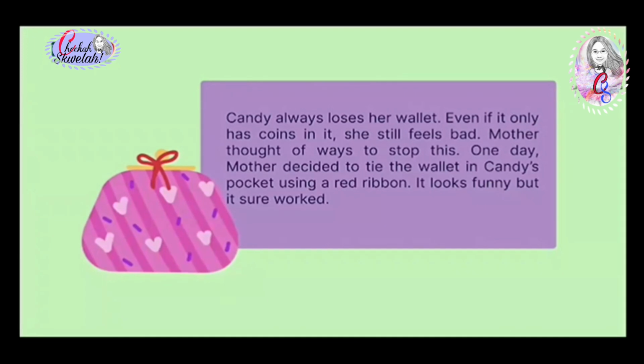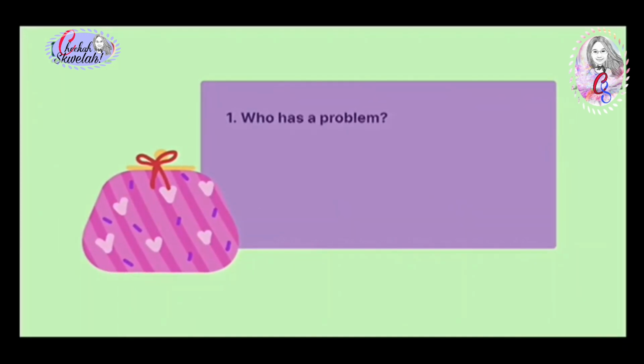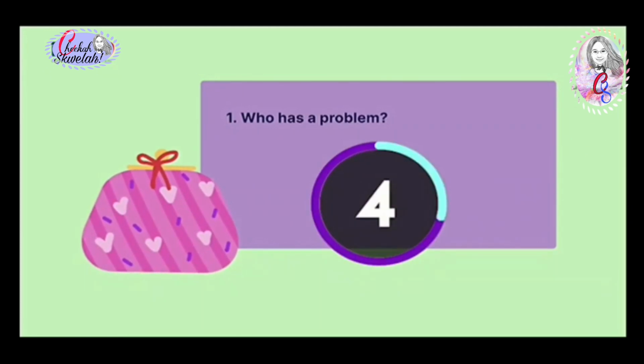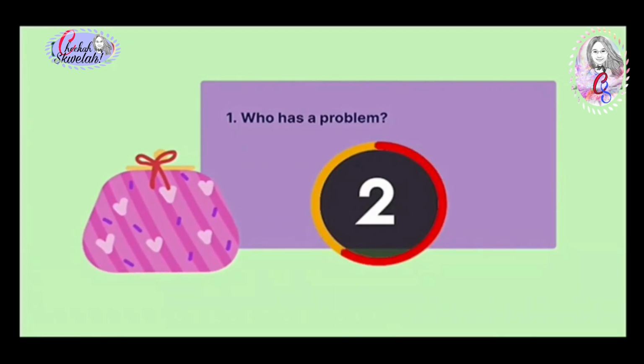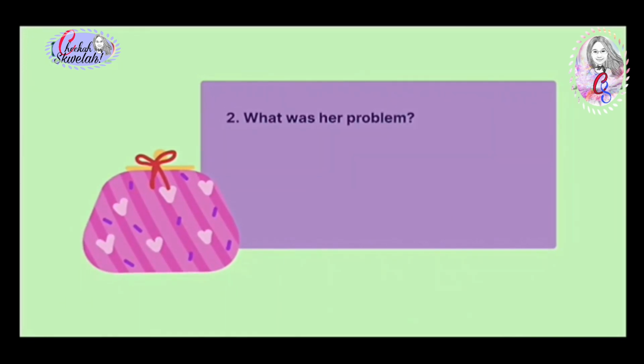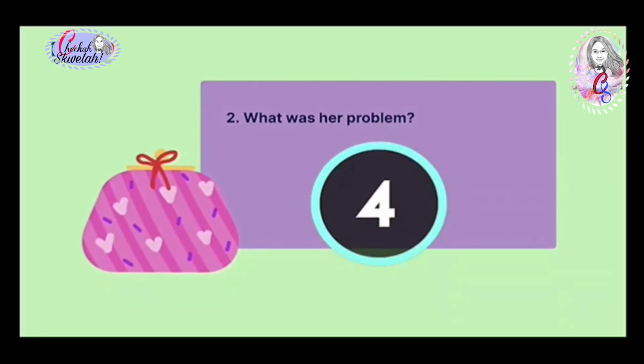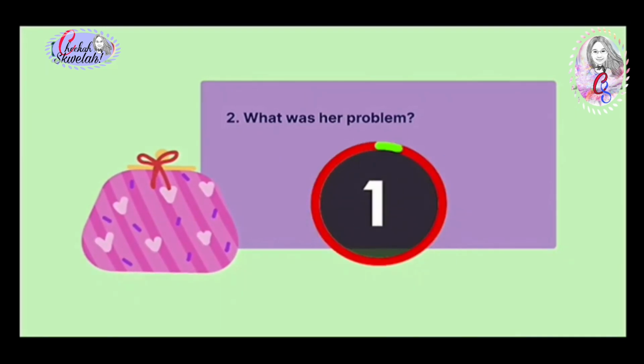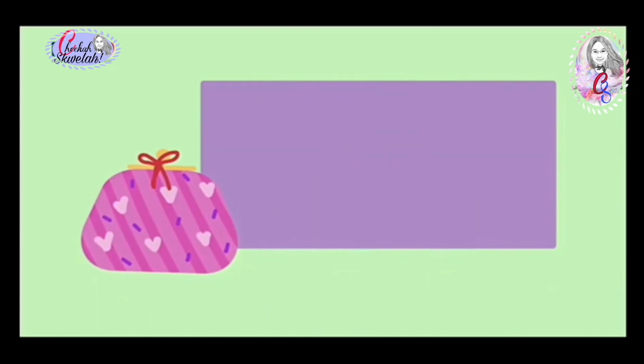So, how was it, children? This is the comprehension checkup for text type A. Who has a problem? What was her problem? How was it solved?